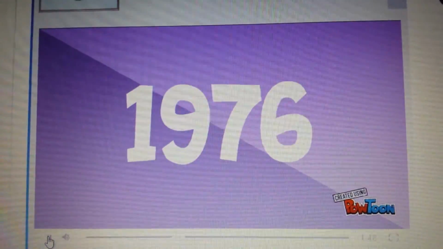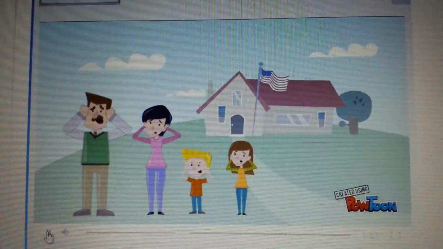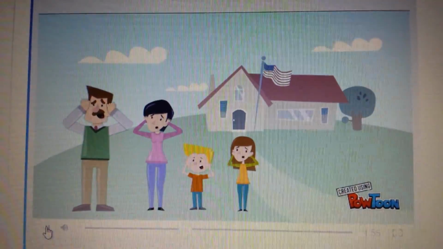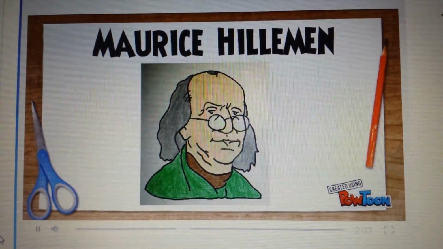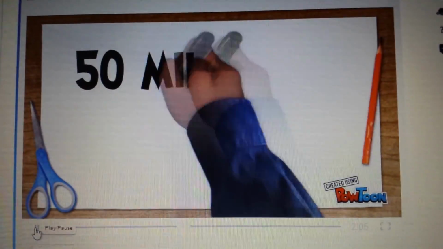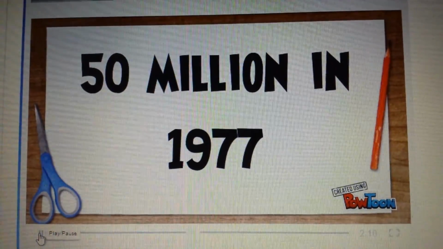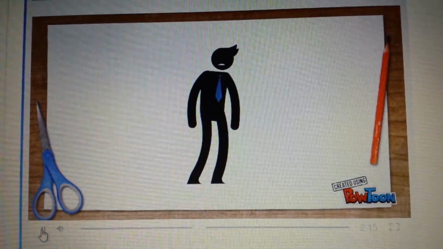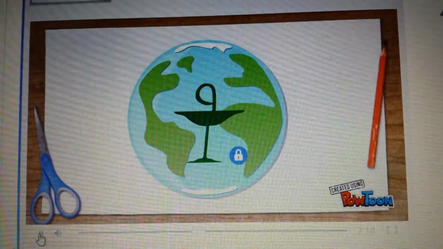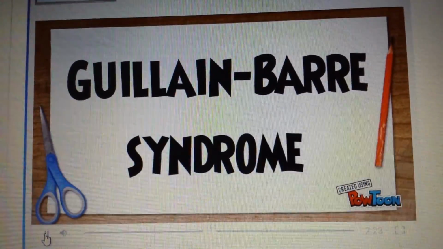In the year 1976, an outbreak of the swine flu that started in New Jersey became a huge concern for everyone, including doctors, scientists, and researchers. Scientist Maurice Hilleman and other scientists got together and discussed with the president a vaccine response for the swine flu outbreak. Maurice anticipated creating 50 million vaccinations for the swine flu by the beginning of 1977 and shipping out about 11 million doses of the vaccine in September of 1976. Unfortunately, the nationwide vaccination program ended because it was found that the vaccine was linked with a bigger risk of a certain condition called GBS syndrome.